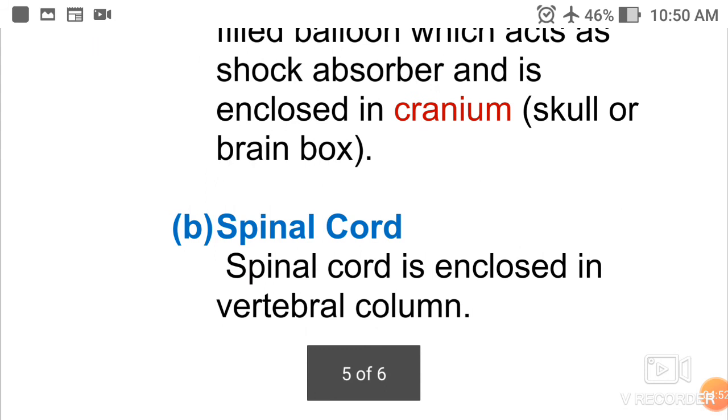Spinal cord. Spinal cord is enclosed in vertebral column, or vertebral column protects the spinal cord.